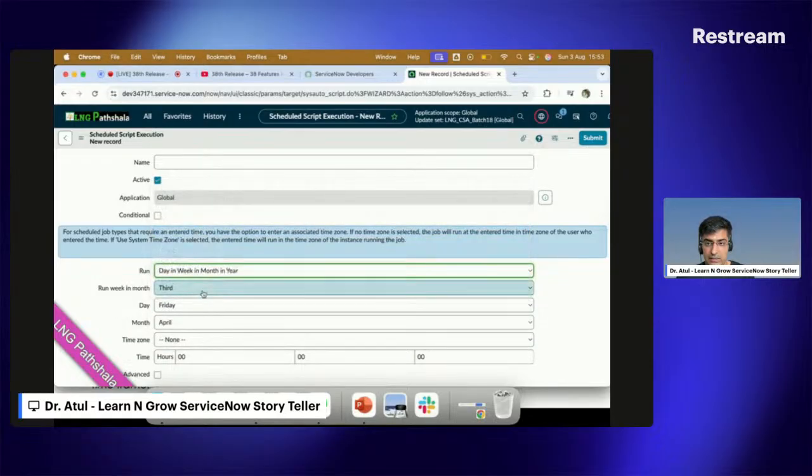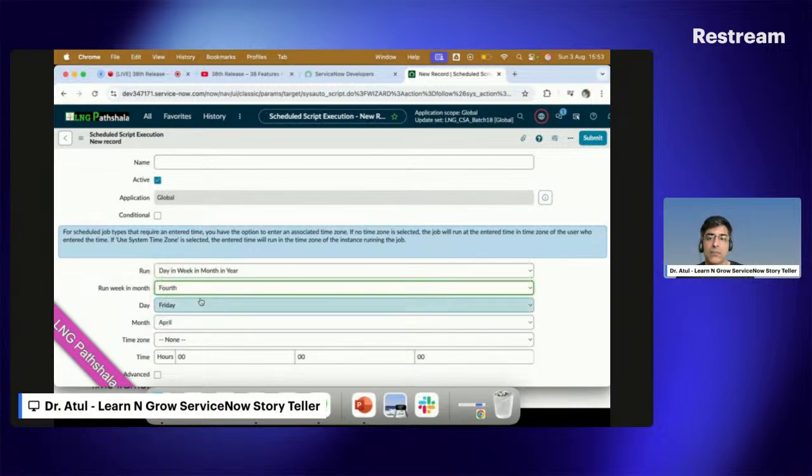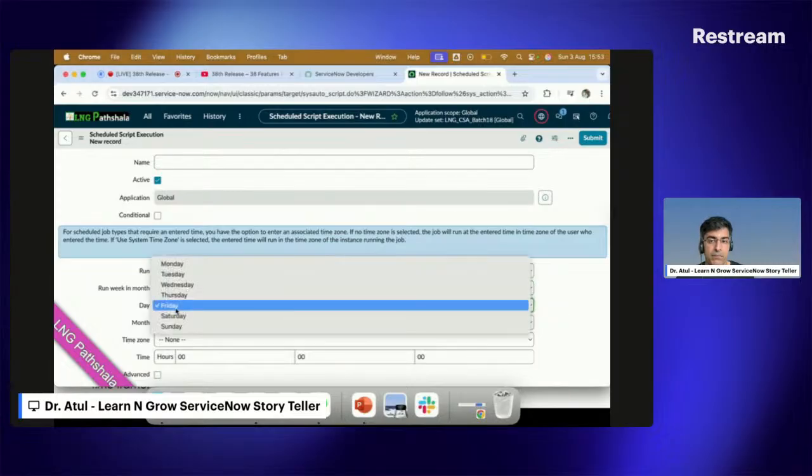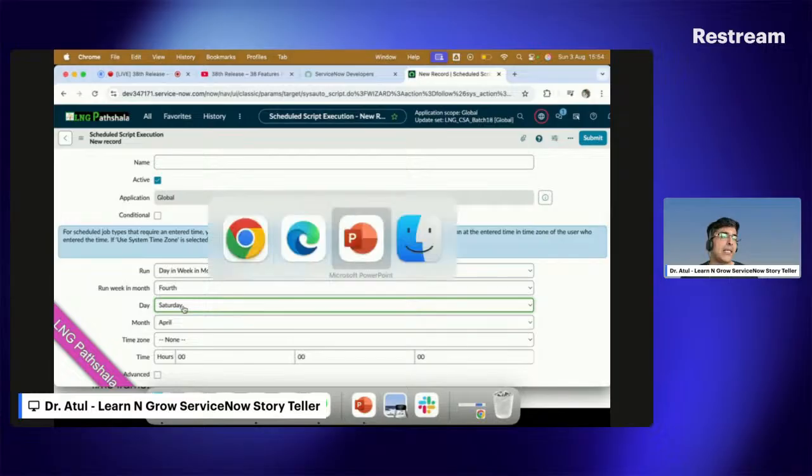to day in a week, so I can say run week in a month, fourth week in a month, Saturday. By this functionality you can pick the last week of the month, or the last day of that particular week, for the scheduled job. The same thing is applicable under flows as well, which we'll see soon.